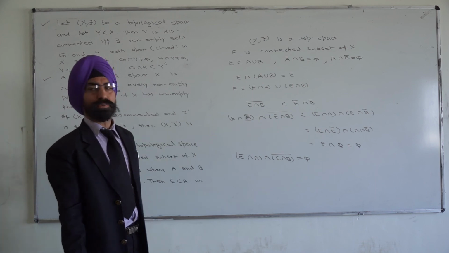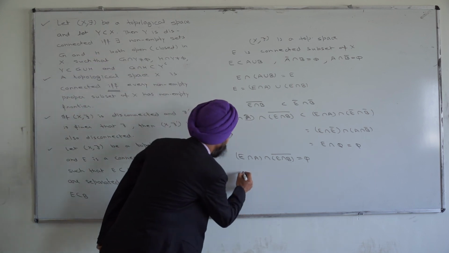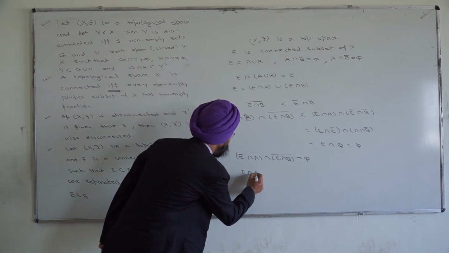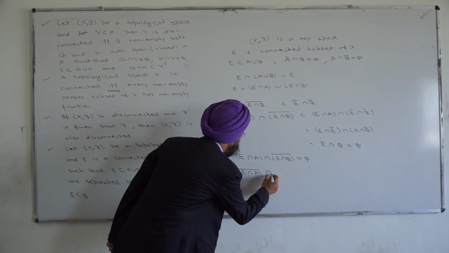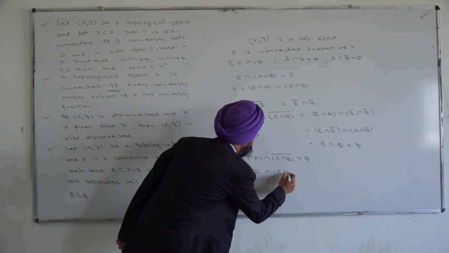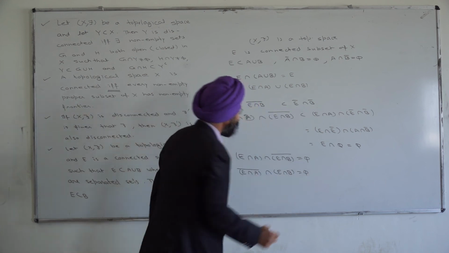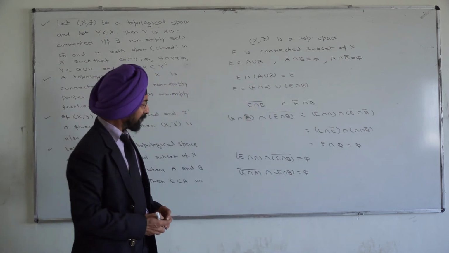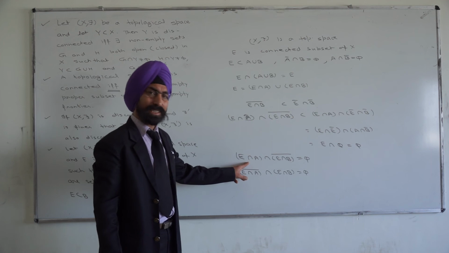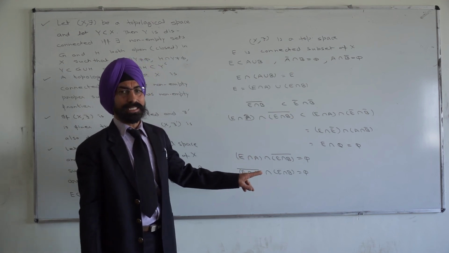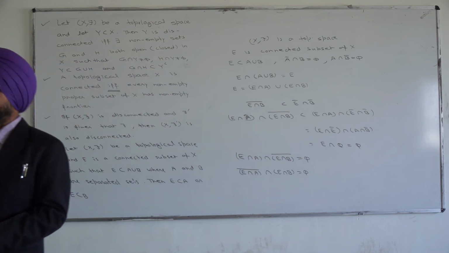Similarly, changing the role of A and B, we can prove that E intersection A bar intersection with E intersection B is also phi, which gives us that the two sets E intersection A and E intersection B are separated sets.